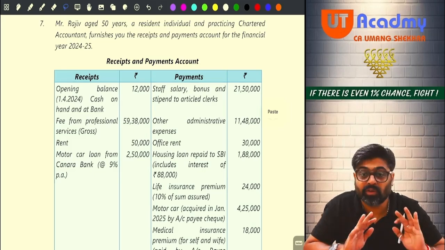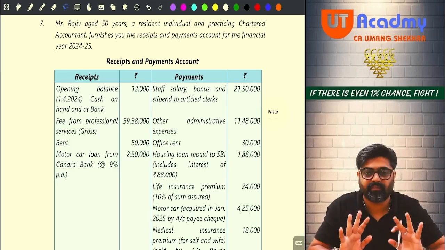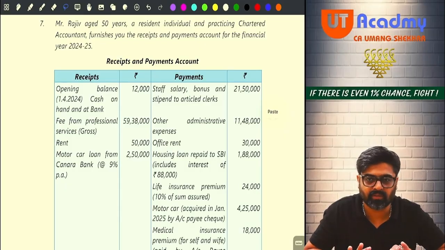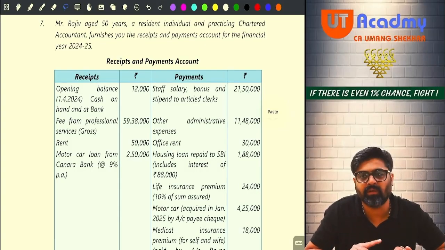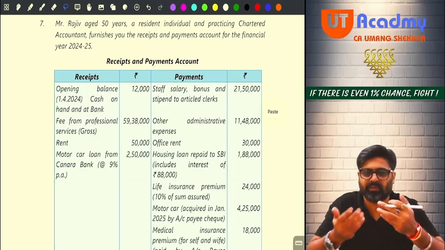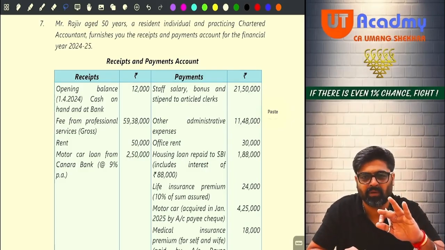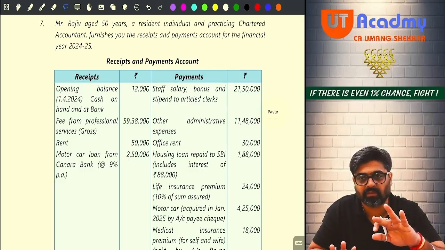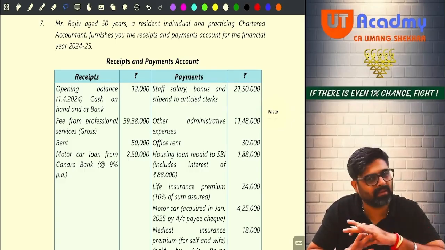Getting my point? So this will be this much easy. They have tried their level best to complicate the question and I will try my level best to simplify this question. But you have to be with me till the time we are not solving this entire question. You have to be with me with utmost focus, because if you understand this question properly, this is one of the most difficult questions. But actually speaking, this is not difficult.